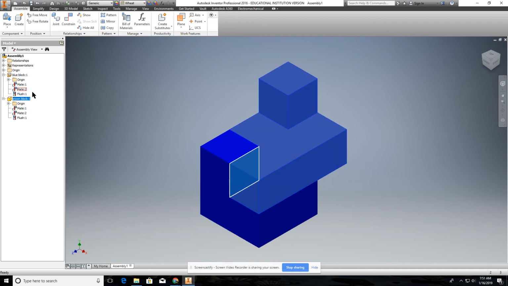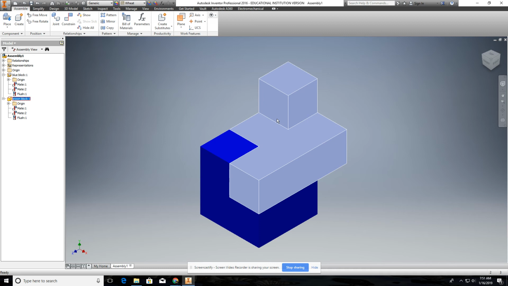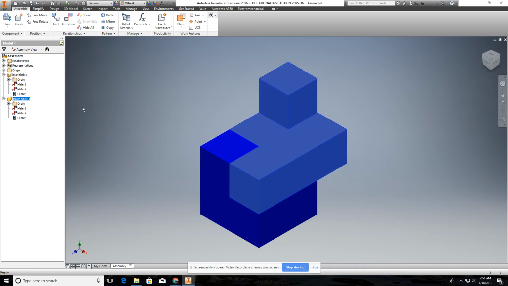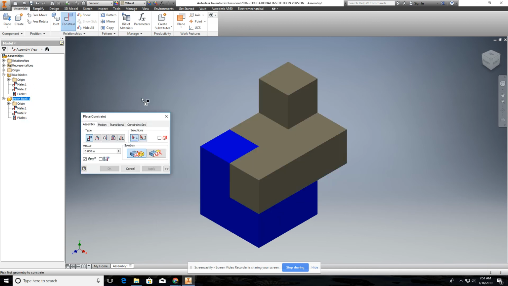So for this kind of object that we're doing with these blocks, it's usually mates and flushes, is all you're going to do. Later on we'll learn the other types of constraints up here, but for right now, most everything that we're going to do is either going to be mated or it's going to be flush. So you just got to know the definition of mate and flush.